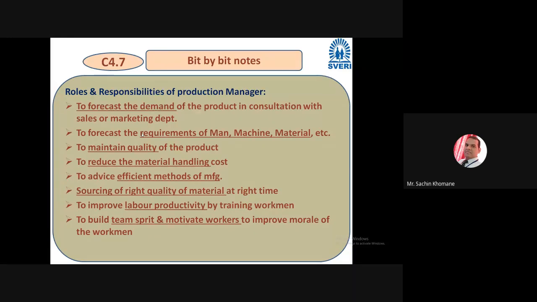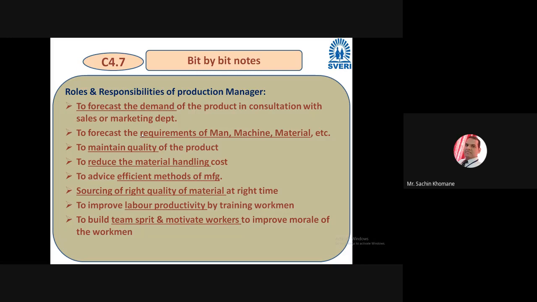They think there is a huge demand, and by hook or by crook we have to dispatch the product. Don't think about the quality. But friends, as a production manager, it's your role to maintain the quality in a product. Nobody else will do. Yes, design department has done their role, but as production manager in your department, it's your role to maintain the quality of product.